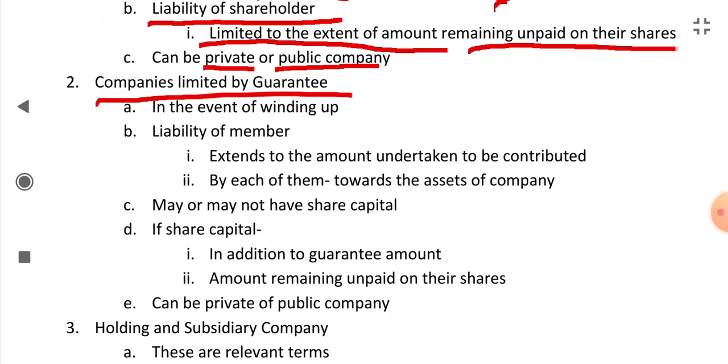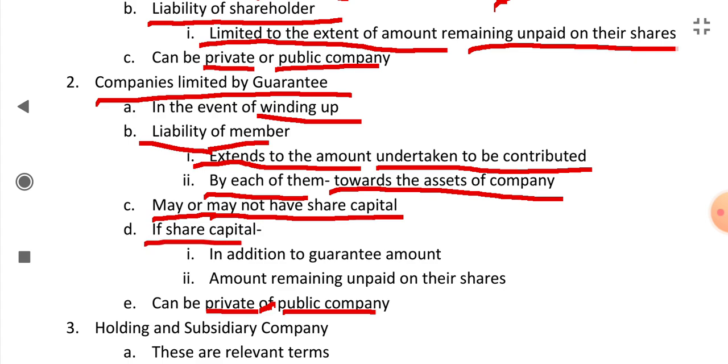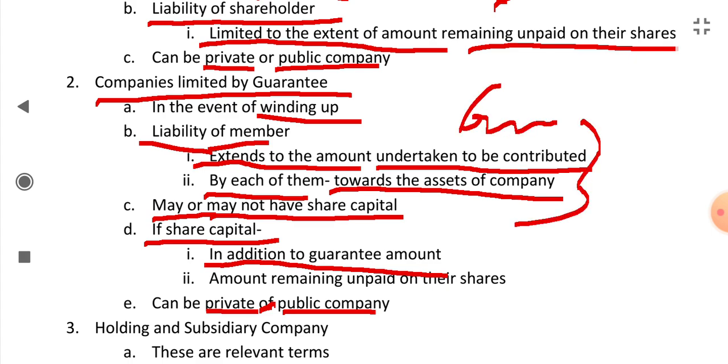Companies limited by guarantee can also be public or private companies. In the event of winding up, in the event of ending of the company or dissolution of the company, the liability of the member is limited by the guarantee he has given for the assets. So the liability of a member extends to the amount undertaken to be contributed by each of them towards the assets of the company. These companies may or may not have share capital. If these are limited by share capital, in addition to the guarantee they have given, their liability also extends to the amount remaining unpaid on their shares.